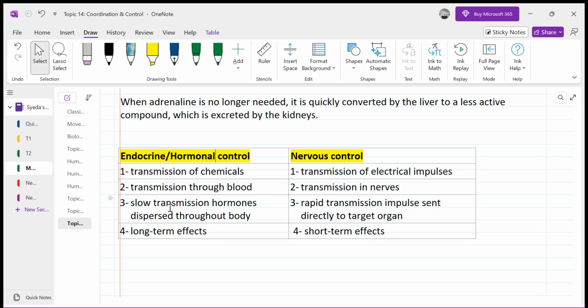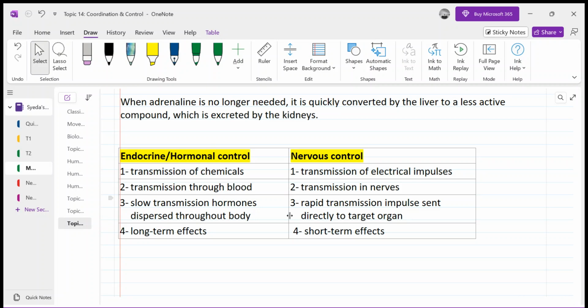So it's slower, but it has long term effects, as hormones stay for hours to days in your body. But nervous control is a short term effect, lasting for seconds. It's not there for hours or days.